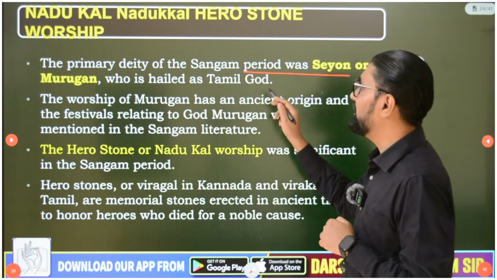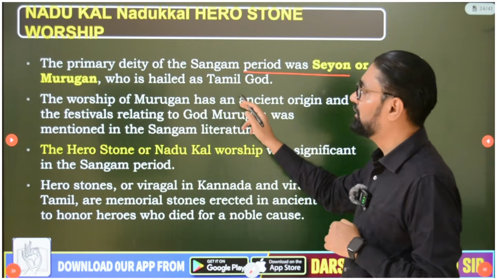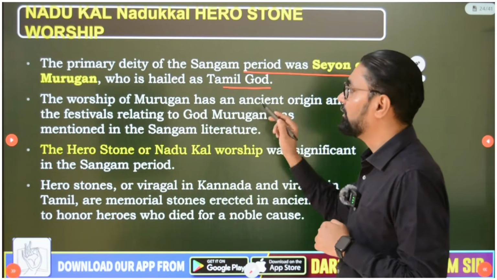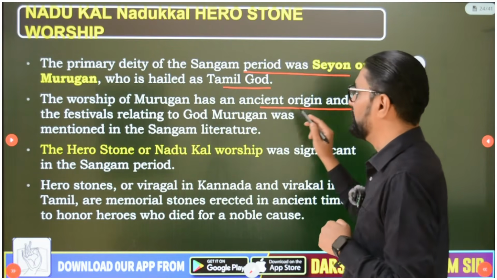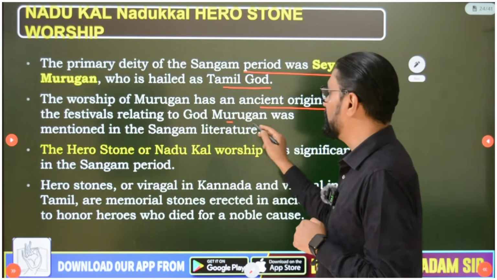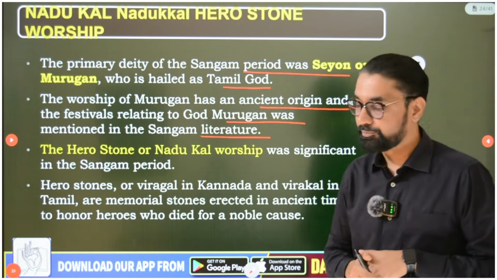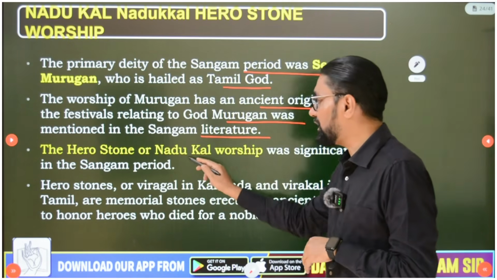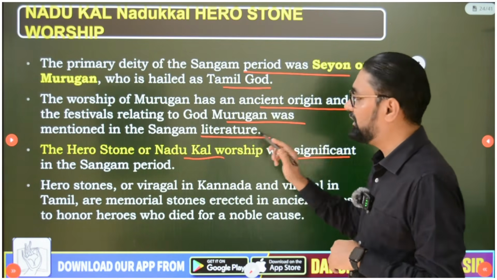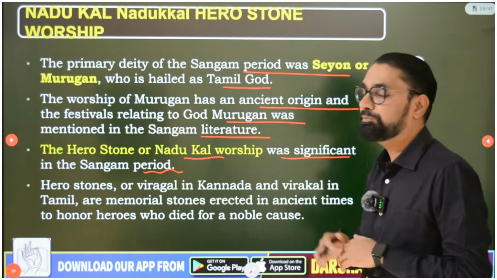Okay, so the primary deity of the Sangam period was Sion or Murugan, who is held as the Tamil god, and the worship of Murugan has an ancient origin, and the festival relating to god Murugan was mentioned in the Sangam literature. Okay, and so hero stone or Nadukkal worship was significant in the Sangam period.